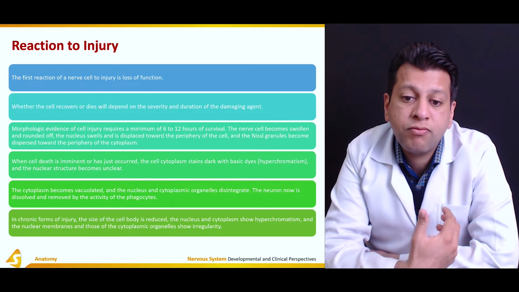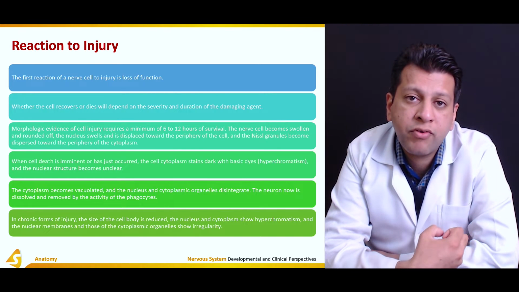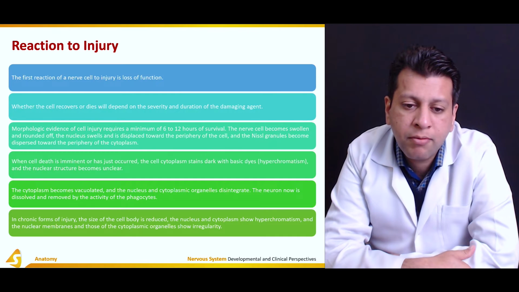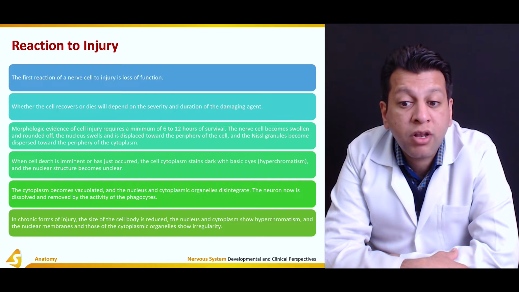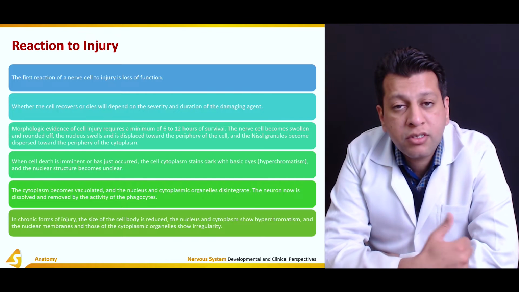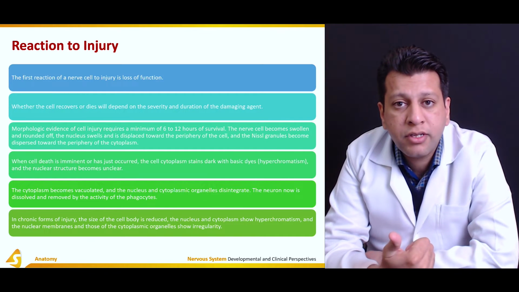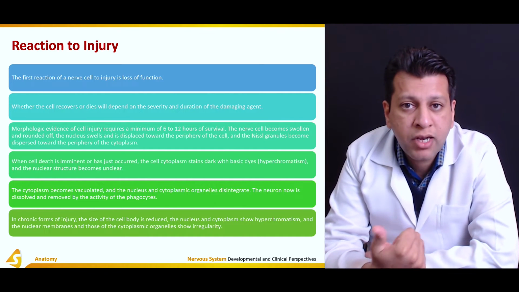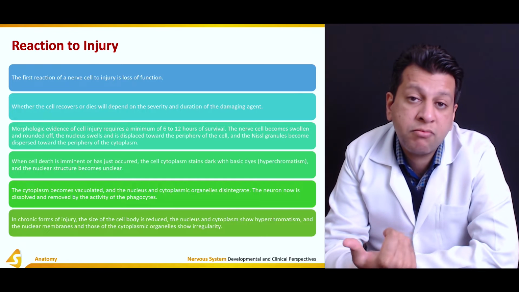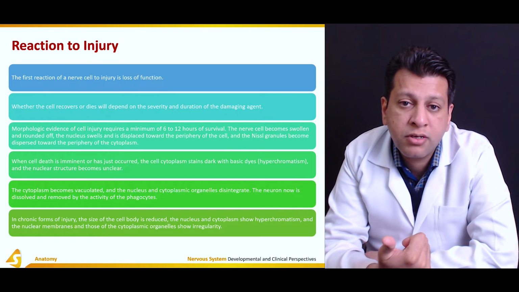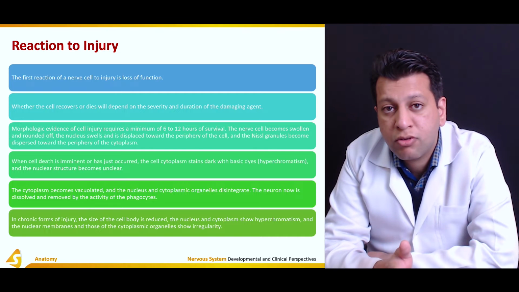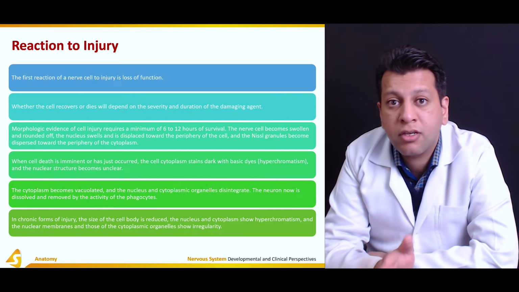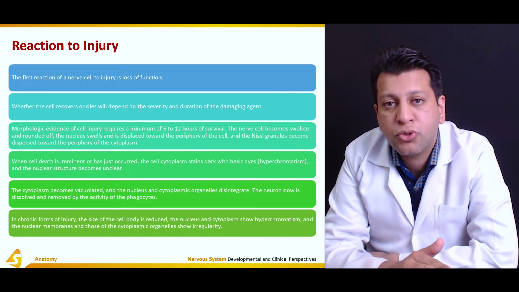But if the exposure is for a shorter period of time, mainly in the peripheral nervous system, recovery may be possible. Morphological evidence of cell injury requires a minimum of 6 to 12 hours of survival. For example, if a patient had an injury but died within 10 to 12 minutes, or on the spot post-trauma, then on autopsy there will be no morphological changes in the neurons.